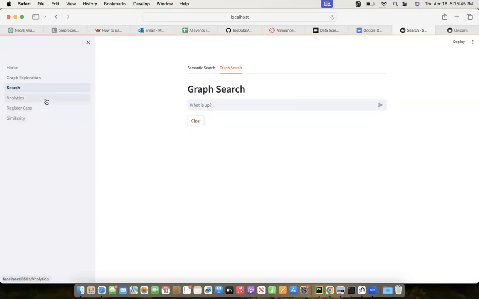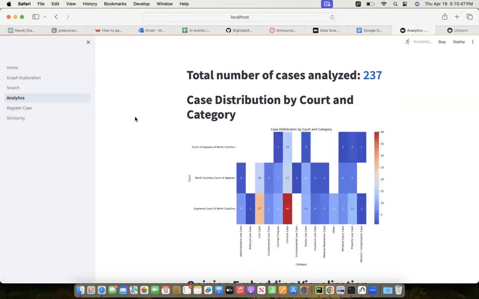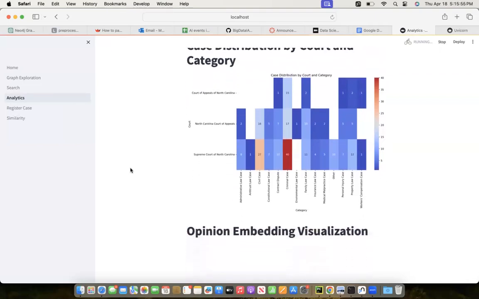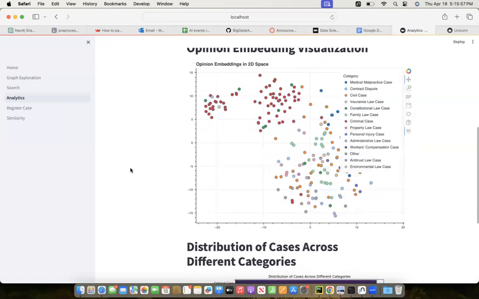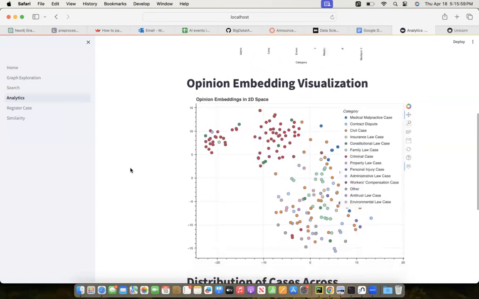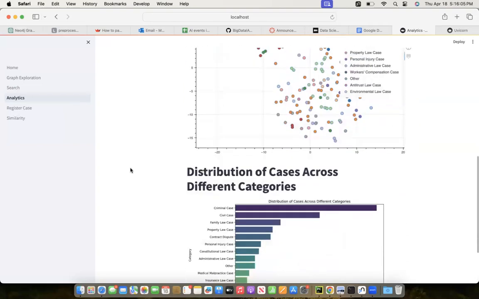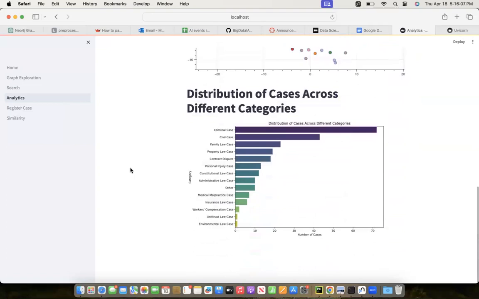Next, we have analytics, where we can view different plots to analyze the relationships between different attributes of our data set. And this is all of the opinion embeddings in 2D space, showing how they are spread across. And then this is just a distribution of cases across different categories.